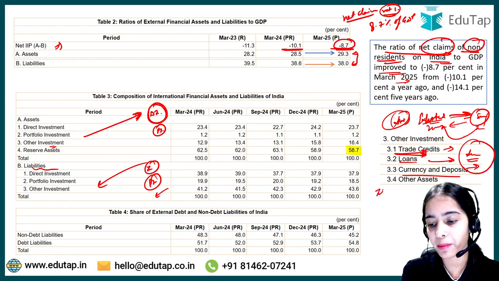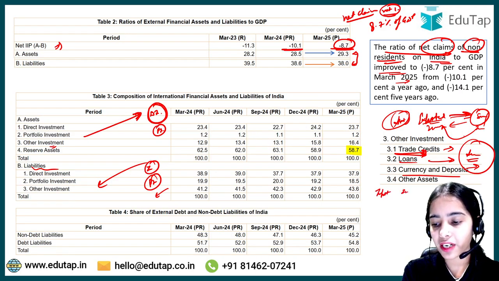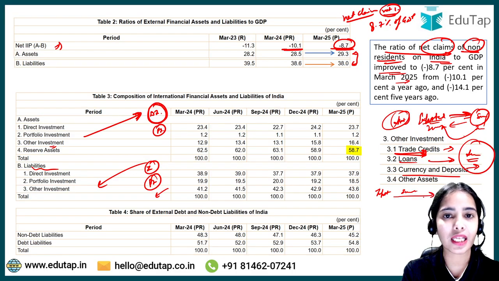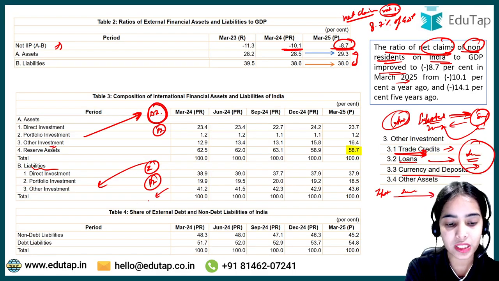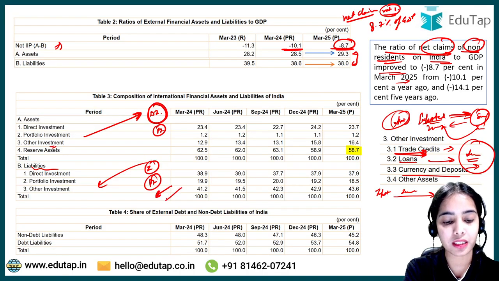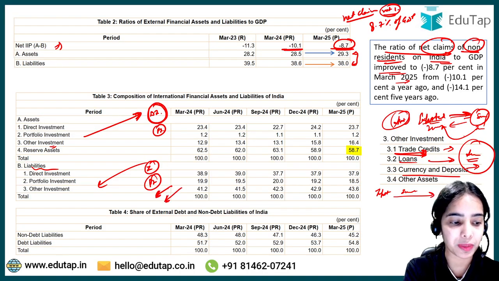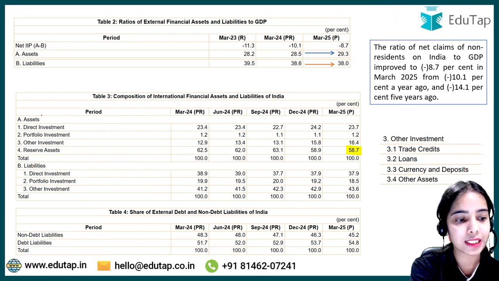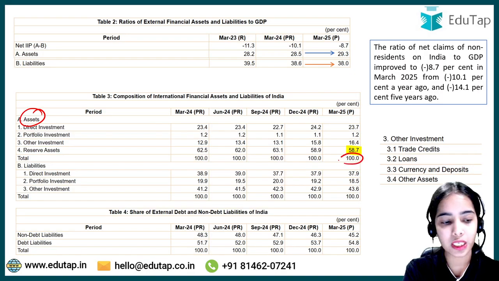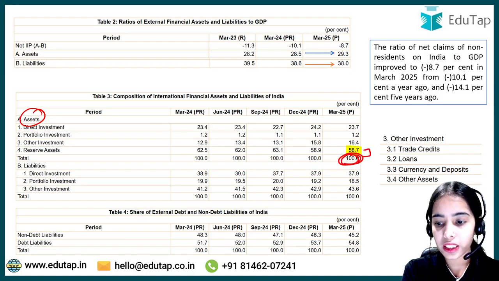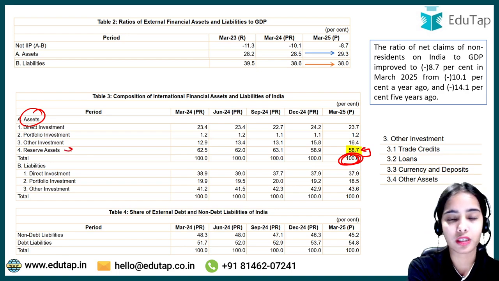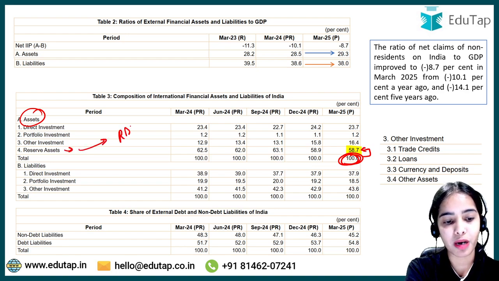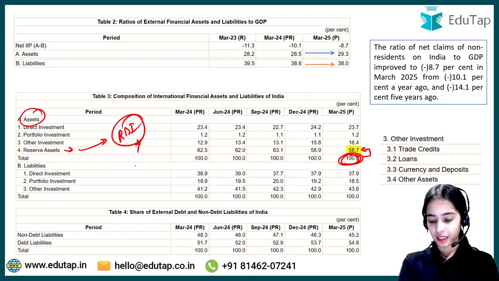So let's say we have done some import and we have said that we will pay after 2 months, so this is the liability that we have to return. The loans that we have got, that is also a liability. The deposits that we have got, that is also a liability. So this is the liability side, this is the asset side. Now you can see that out of the total assets that we have, the maximum is in the form of reserve assets held by the Reserve Bank of India. So this is the idea.